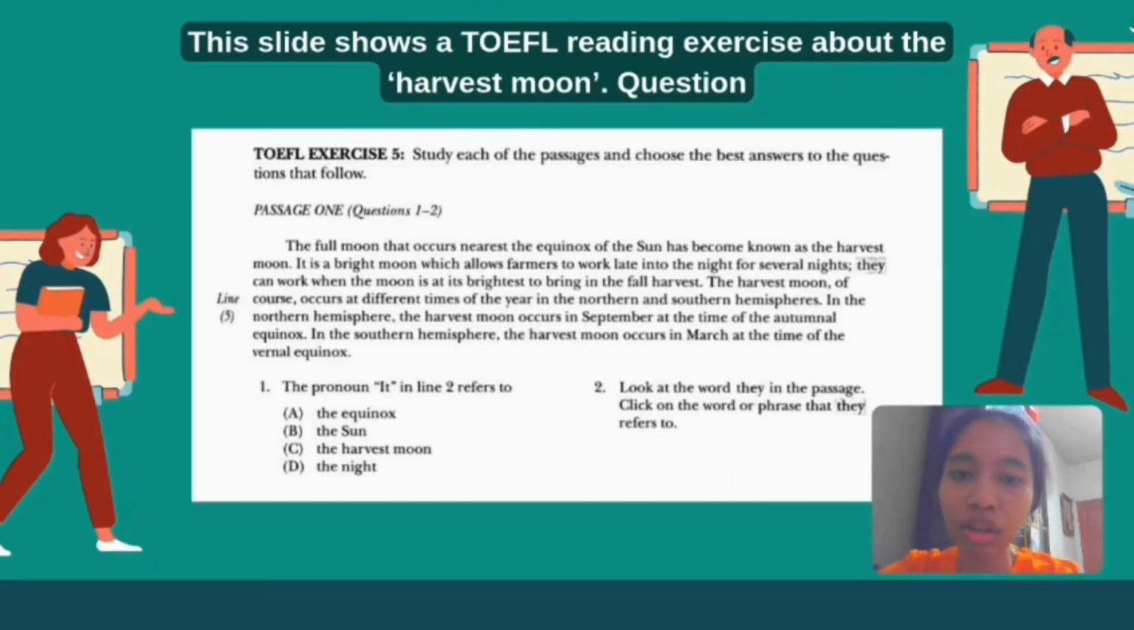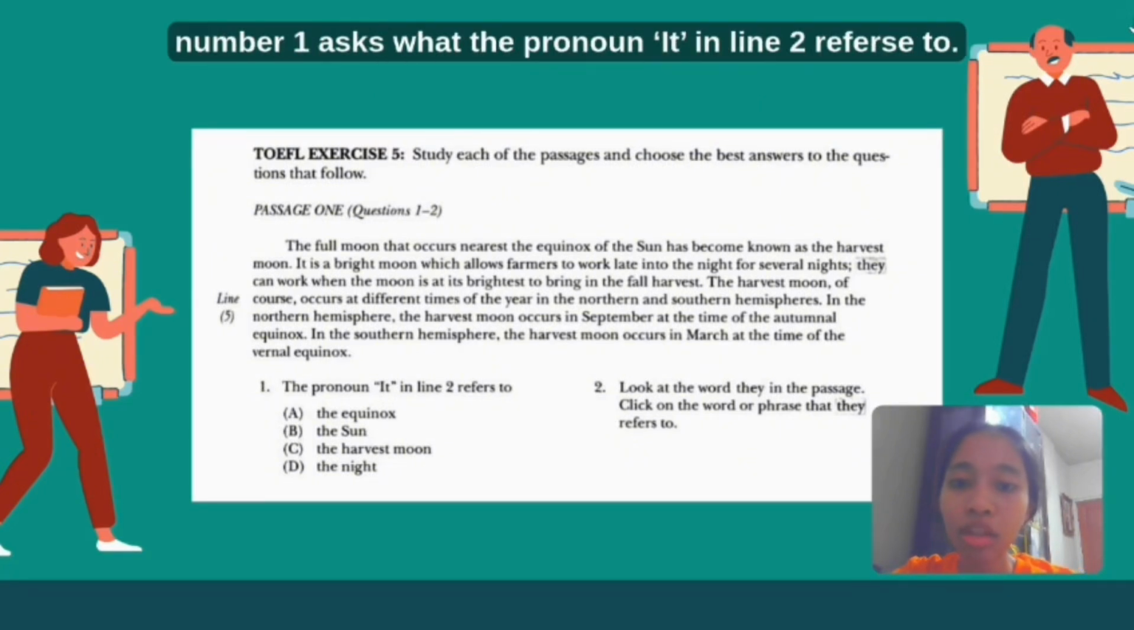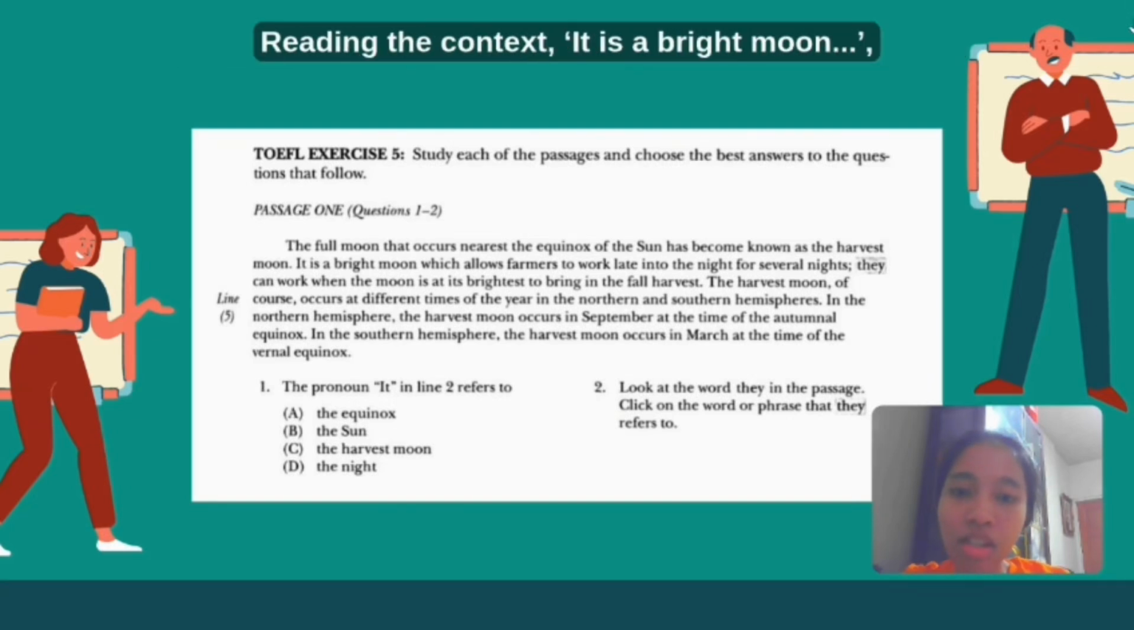This slide shows a TOEFL reading exercise about the harvest moon. Question number 1 asks what the pronoun it in line 2 refers to. Reading the context, it is a bright moon, blah blah blah. The correct answer is C.